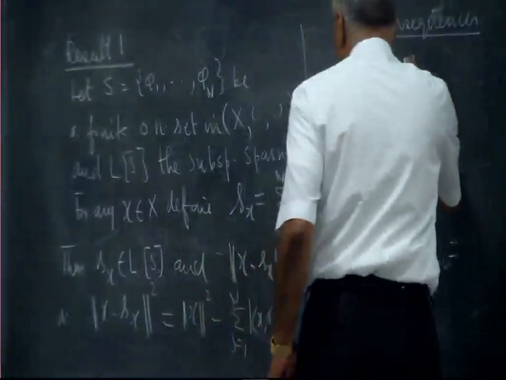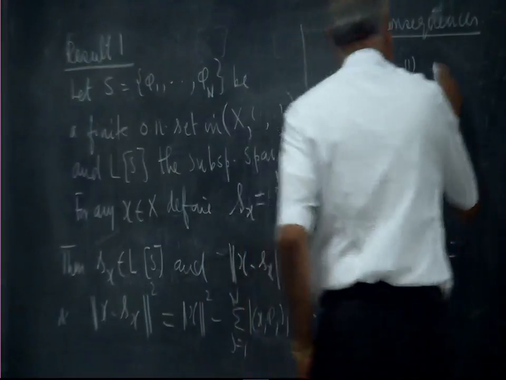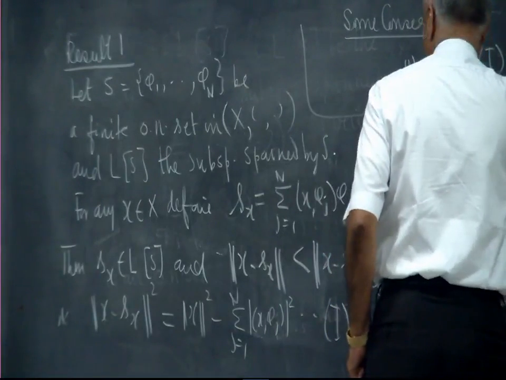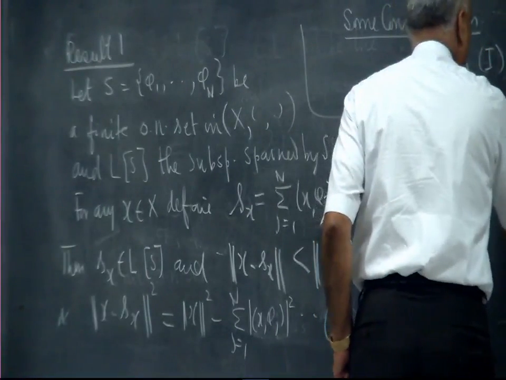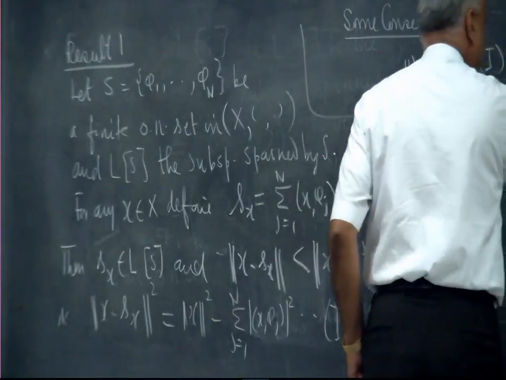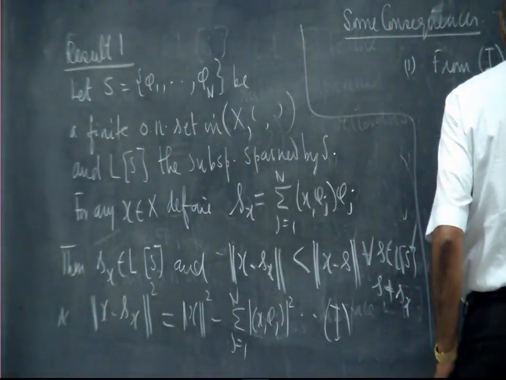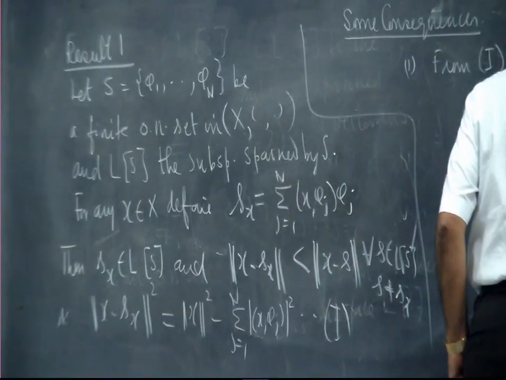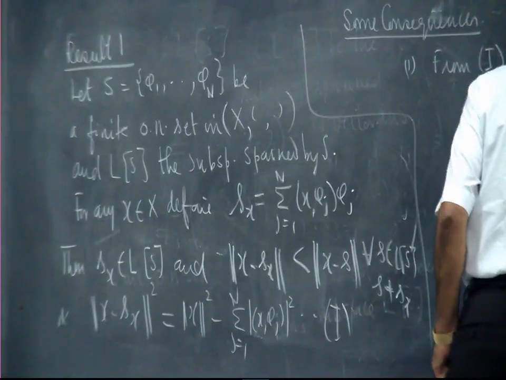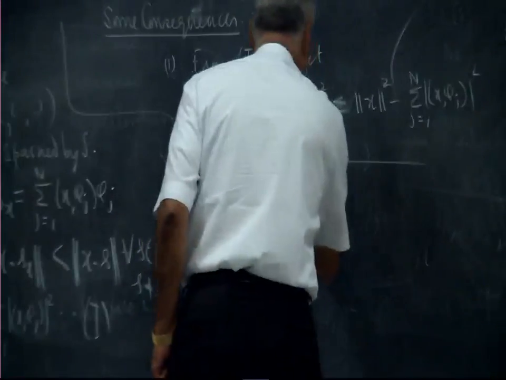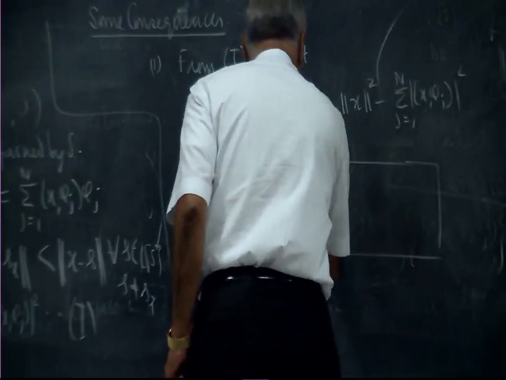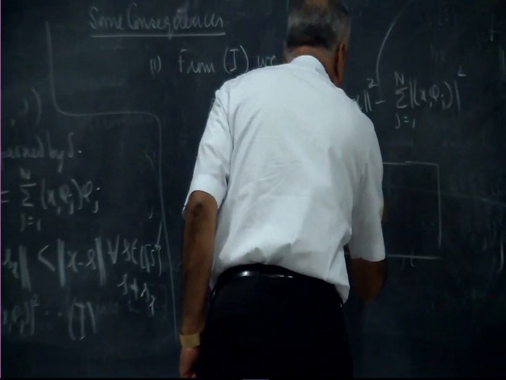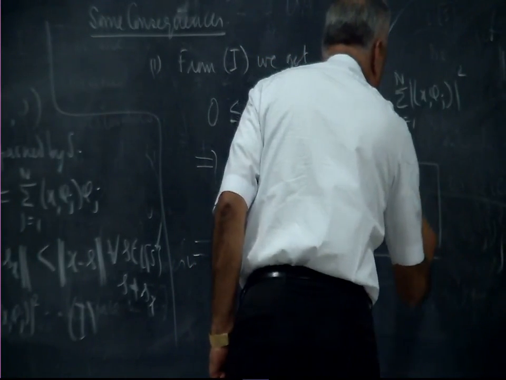So first consequence, from 1 we get 0 is less than or equal to norm x minus Sx squared, which is equal to norm x squared minus the summation j equal to 1 to n of |<x, phi j>| squared, which implies, if I bring this to this side, the summation j equal to 1 to n of |<x, phi j>| squared is less than or equal to norm x squared.